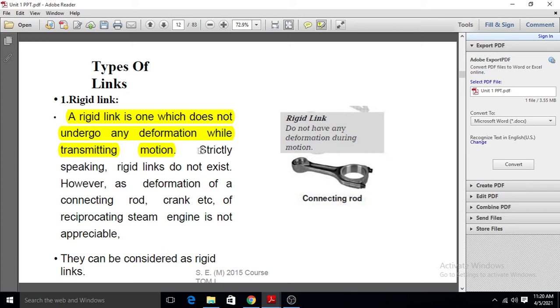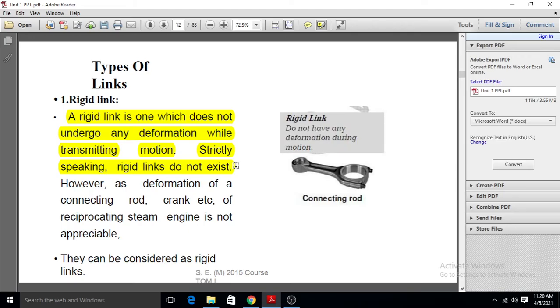See here, strictly speaking, a rigid link does not exist. What is the meaning of this? If we observe on a micro level, then a rigid link does not exist.